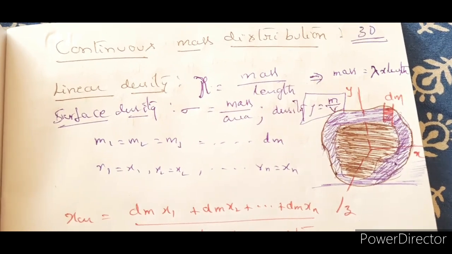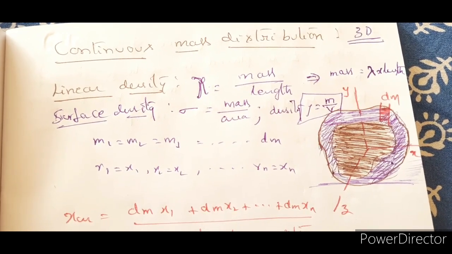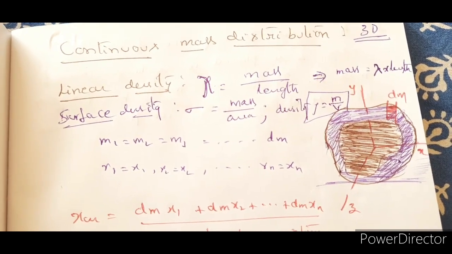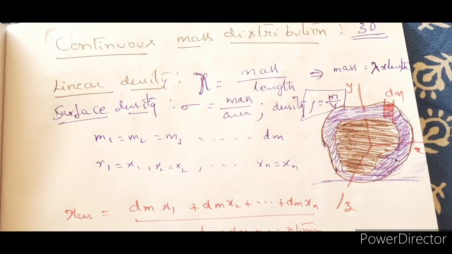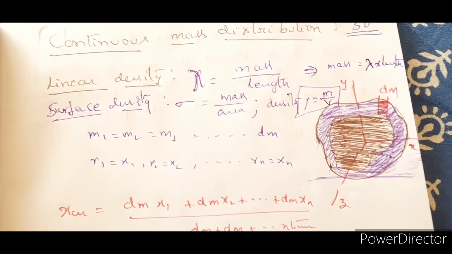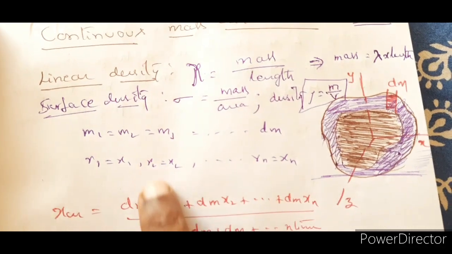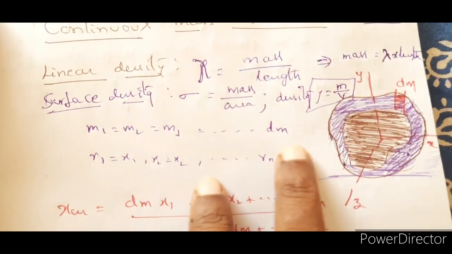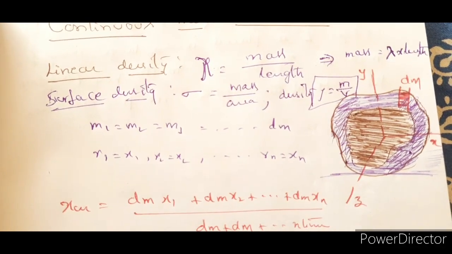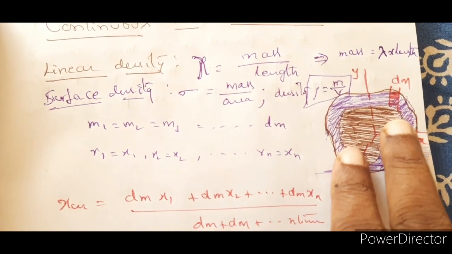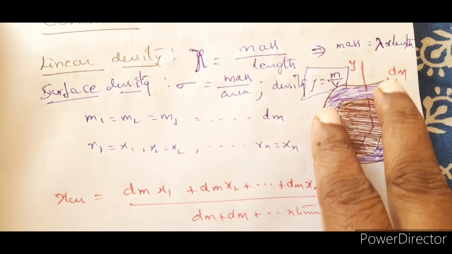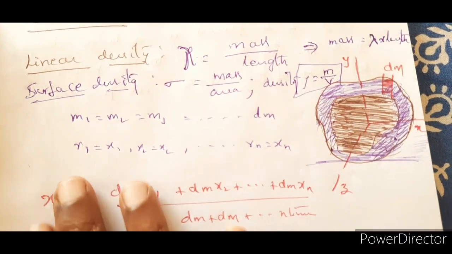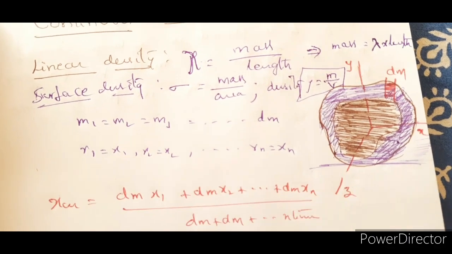The complete body is divided into small parts like dm. Thus we can say that M1, M2, M3 are equal to dm. And similarly, r1 is equal to x1, r2 is equal to x2 and so on.